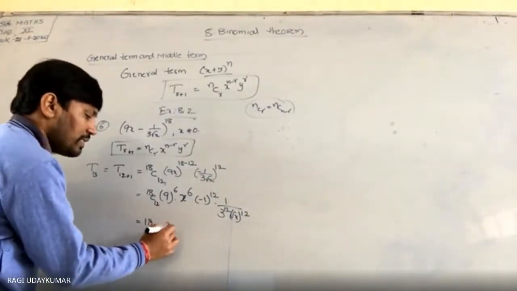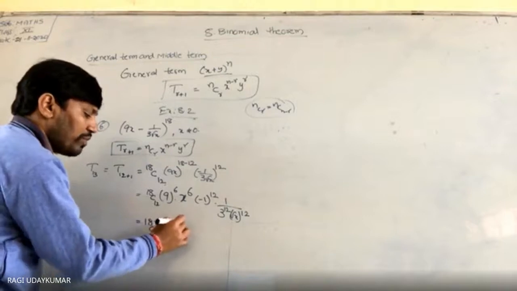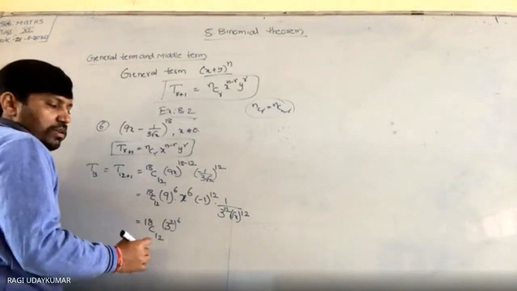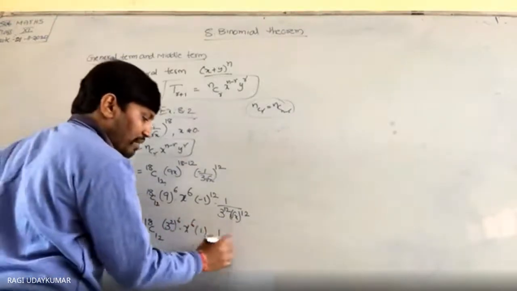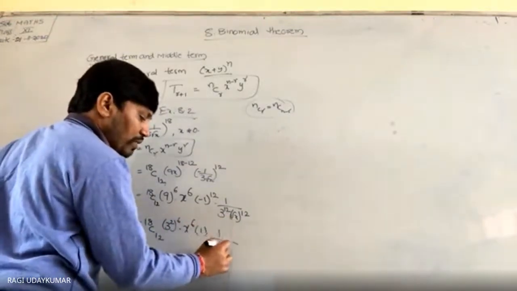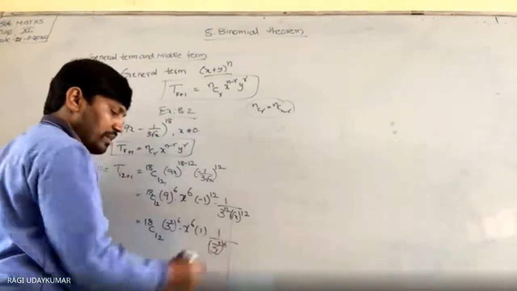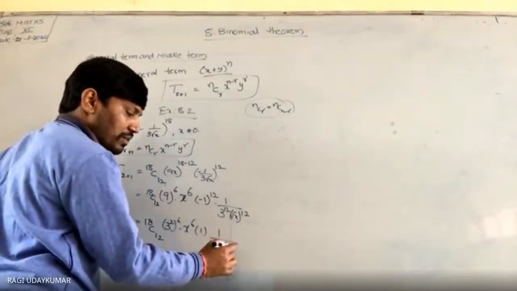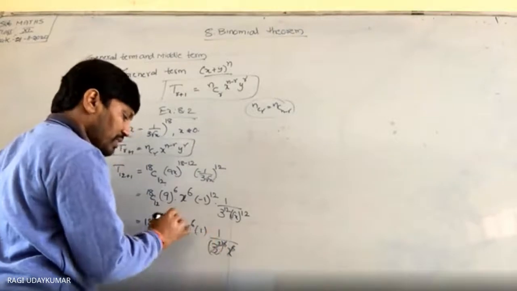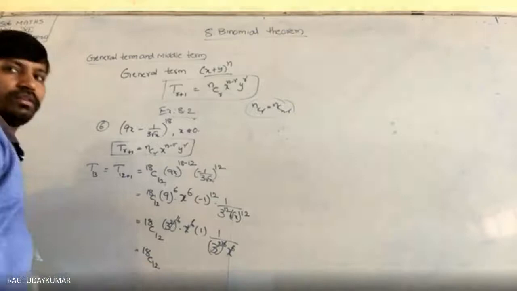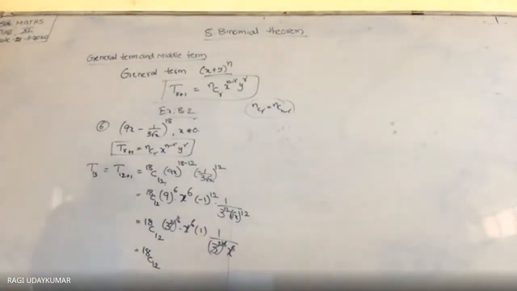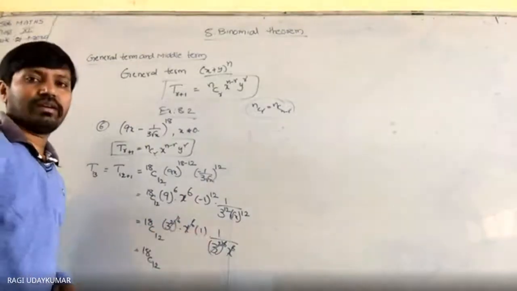So what you can write here: 18C12, 9 can be written as 3 square whole to the power of 6, and x power 6, minus 1 to the power of 12 is plus 1, 1 by 3 to the power of 12 can be written as 3 square whole power 6, and this is x power 6, x power 6, this one will get cancelled. Then the final answer will be 18C12 only. So whatever the term it is asking you, that is the independent term of x. x cancel हो गया ना पूरा.